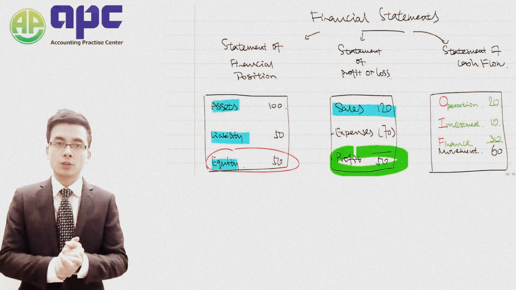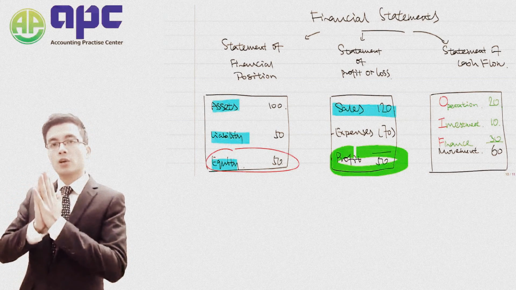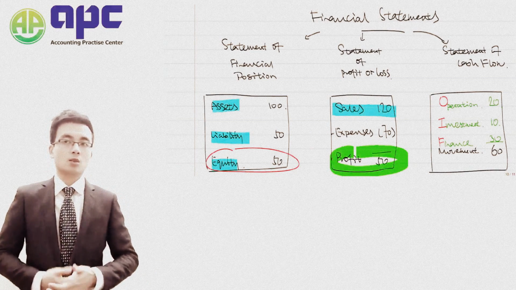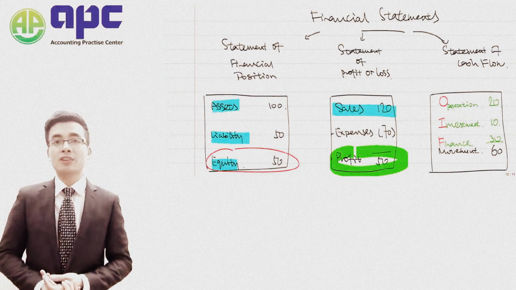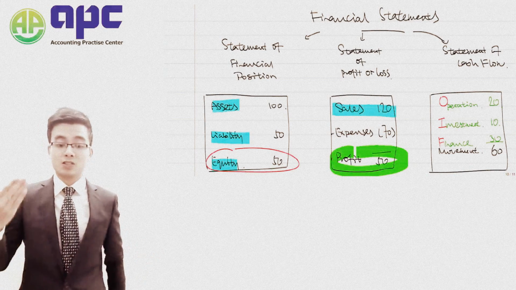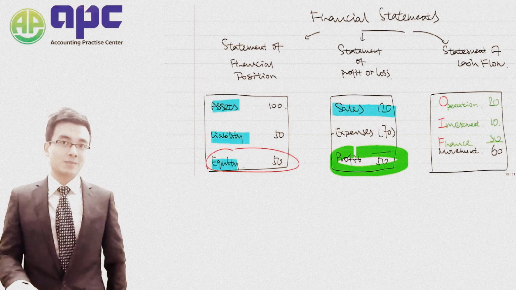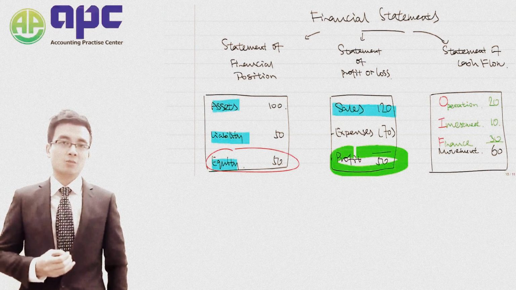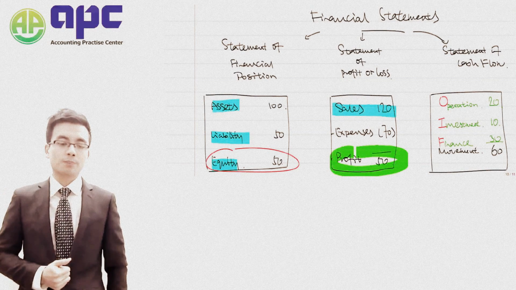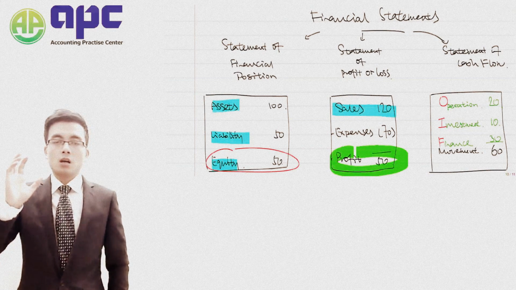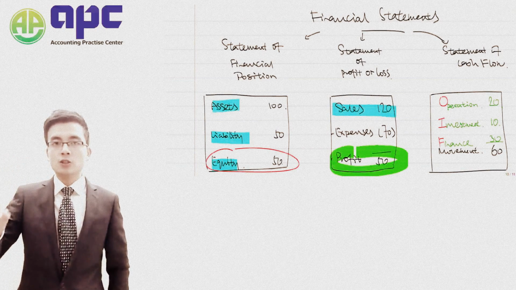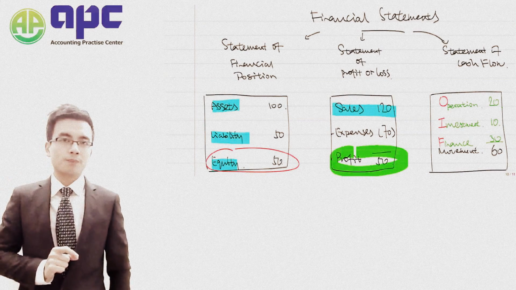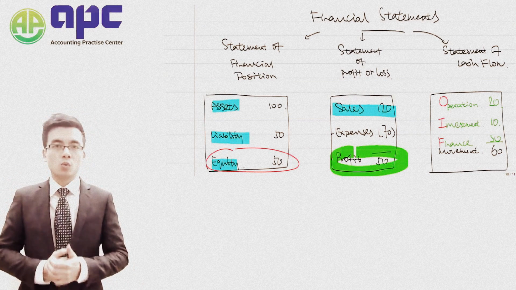So the user will include the tax authority, will include the shareholder, may also include the management of the business, or maybe including the employees within the company as well, because the employee would like to see how much profit the company has made in order to decide whether or not we should stay within this company in the later years. So, in order to provide the useful information, how are you going to define that information is useful? So those are the theory parts we are going to learn.